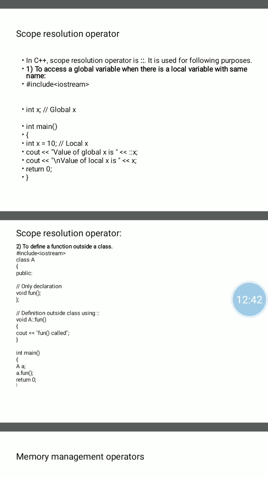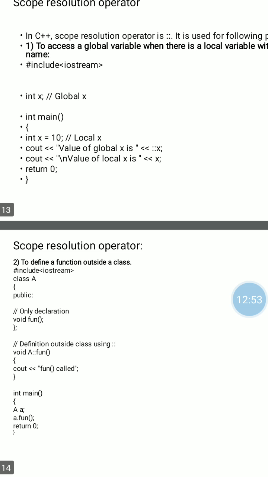One is to access a global variable when the global variable name and local variable name are the same. Check the given program or example. Here integer x is a global variable.